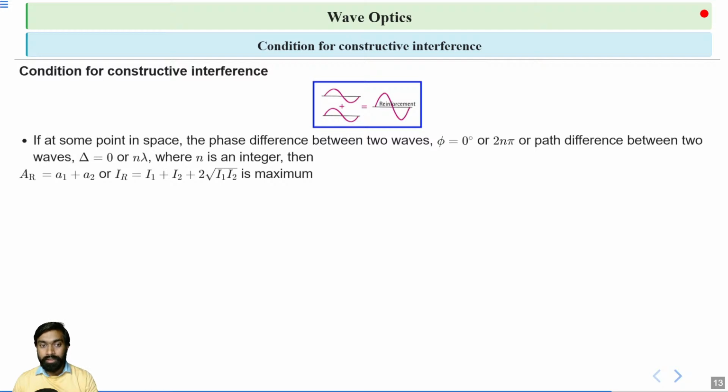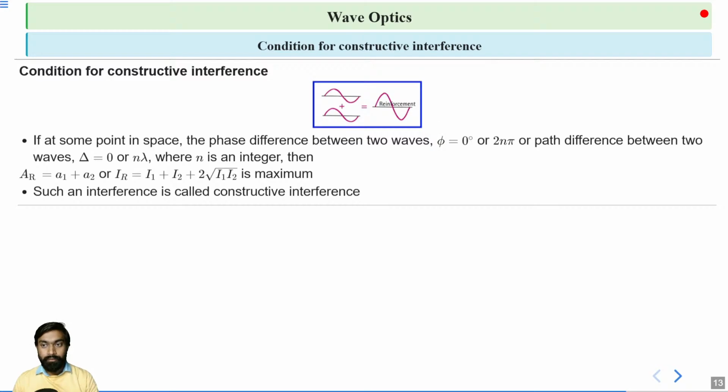So there is only reinforcement of waves, first wave and second wave. When both add up and form a new wave, the amplitude of this wave is greater than or equal to the amplitudes of the first and second waves. So this is constructive interference. Here we know the resultant amplitude is greater than the individual waves' amplitude. Second is destructive interference.